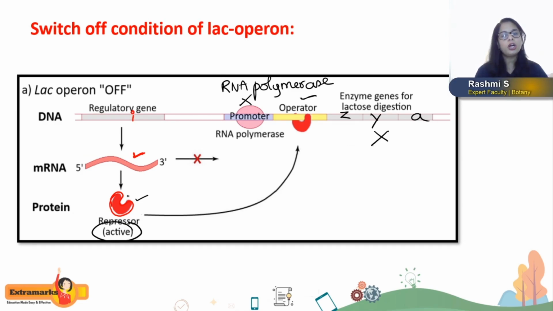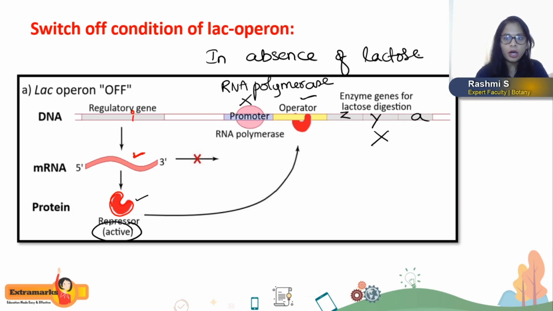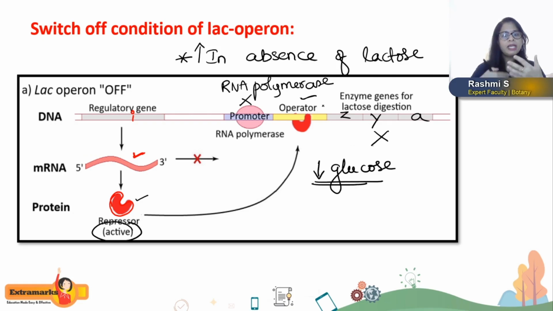The repressor binds to the operator in the absence of lactose, or in the second condition, when there is low availability of glucose, or increased glucose production.